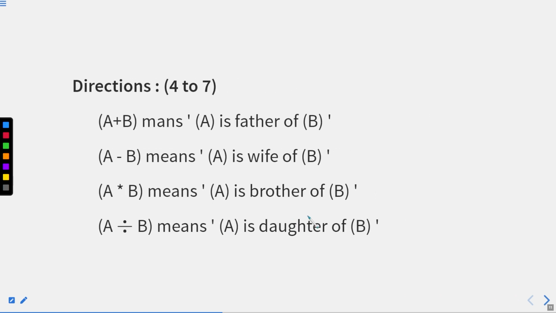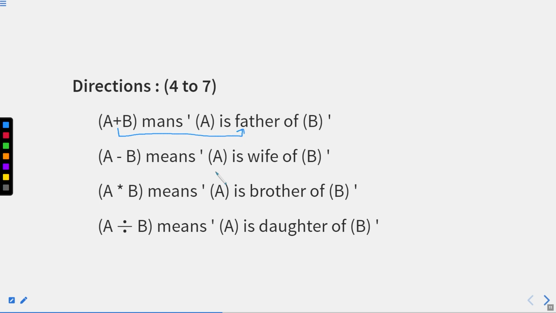Again, here we have some set of directions where we are going to use different symbols for depicting different relations. This direction is for question number 4 to question number 7. Here, the plus sign means father.